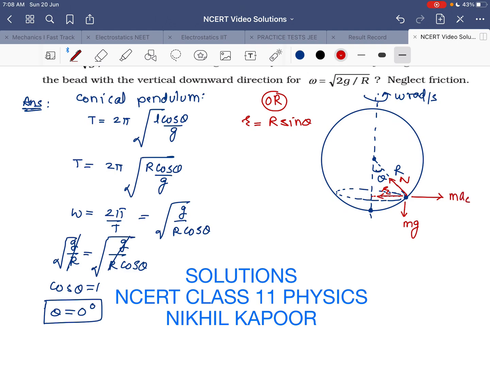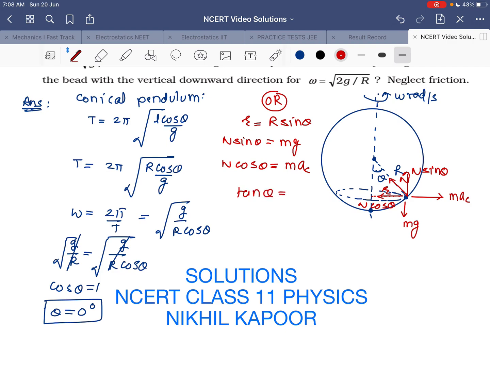The components of N will be N sine theta and N cos theta. As it is very clear, N sine theta is nothing but mg, and N cos theta is providing centripetal force to the bead, or it is balancing the centrifugal force on the ring.